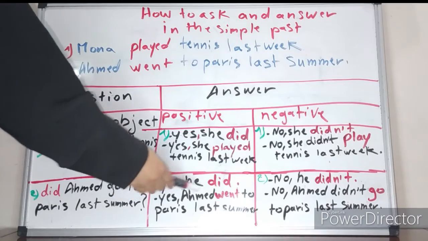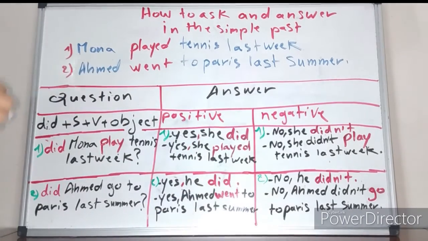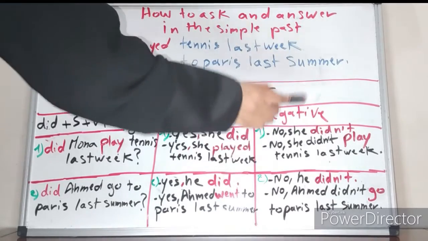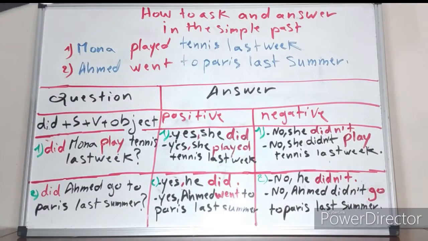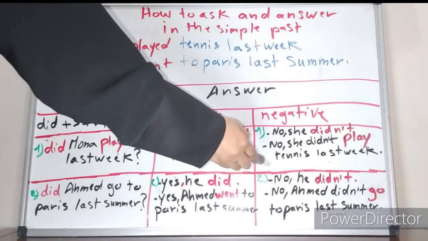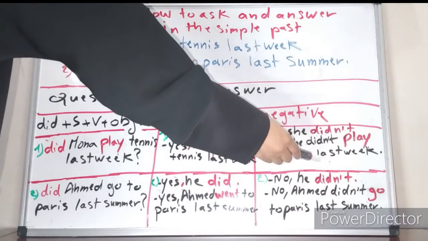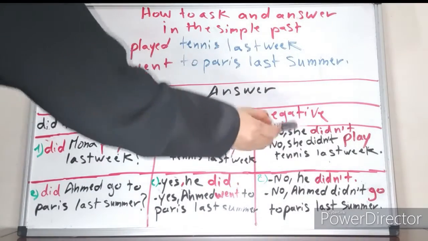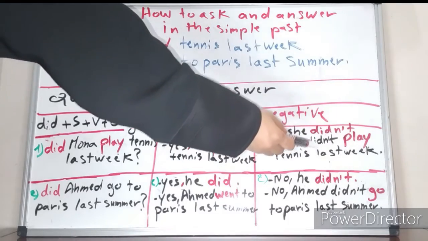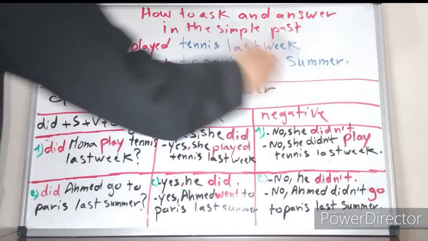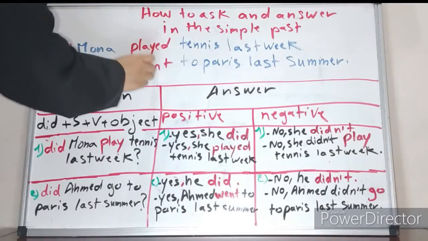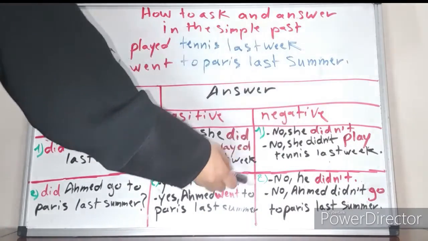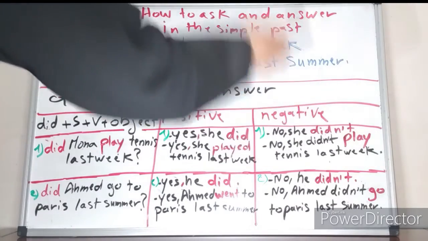If we answer negatively, we say, no, he didn't, for a short answer. For a long answer, no, Ahmed didn't go. Why? Because when we have didn't or did, the verb goes back to its base form. So, no, Ahmed didn't go to Paris last summer.